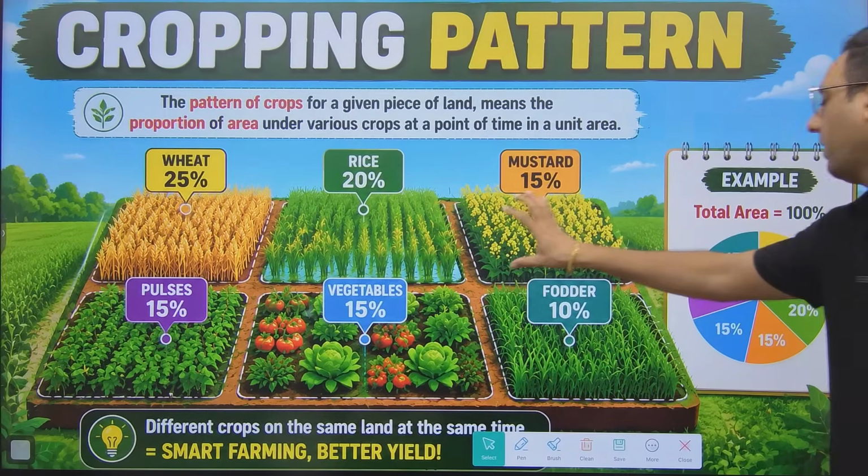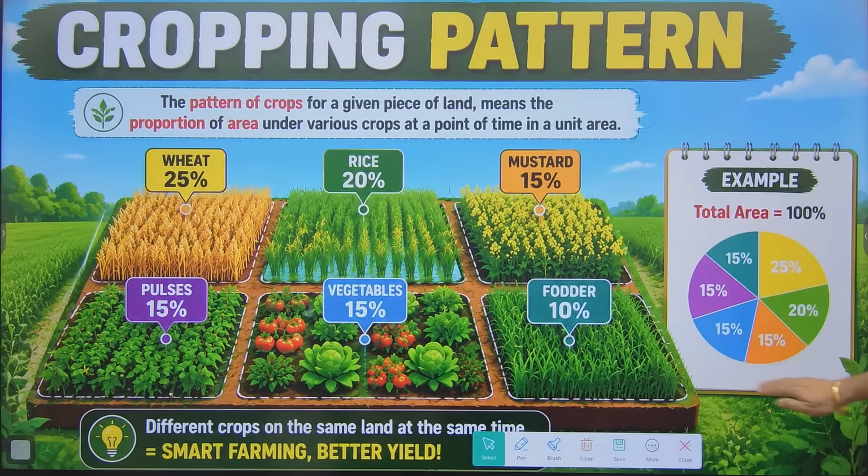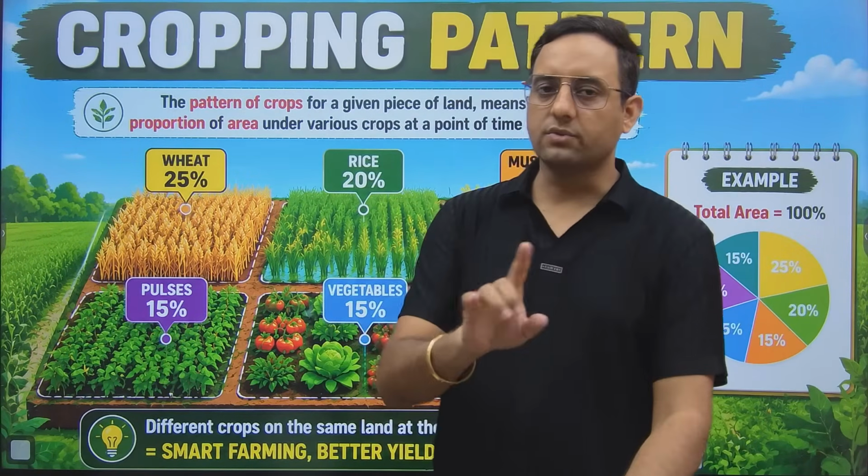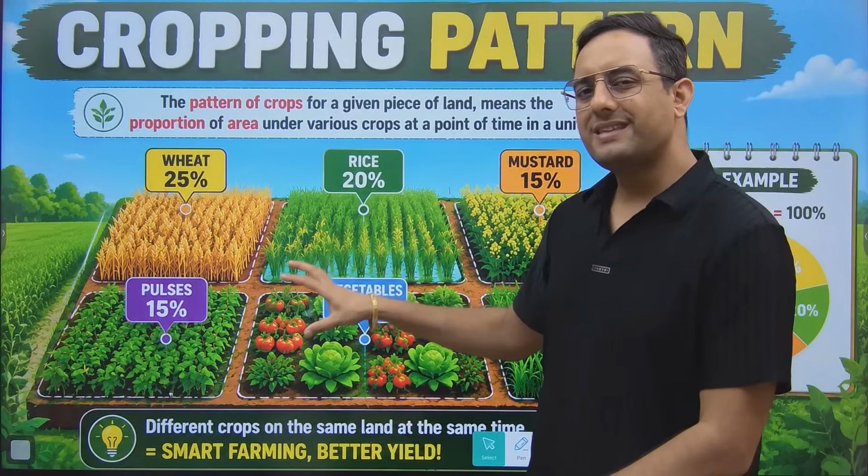So you have 10 acres of land, in 10 acres of land you have divided area like this. This will be known as cropping pattern. Tell me yes or no, are you guys clear what is cropping pattern? Of course you are clear. Now this was just the definition of cropping pattern.